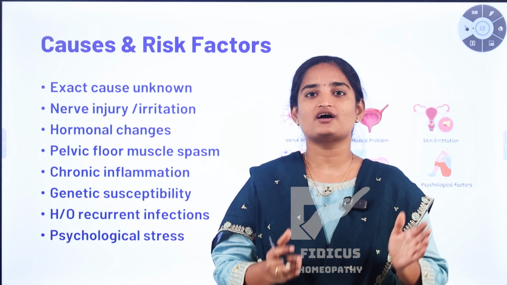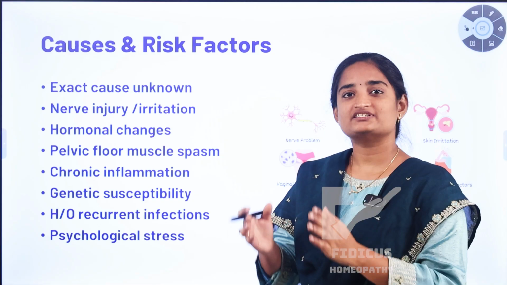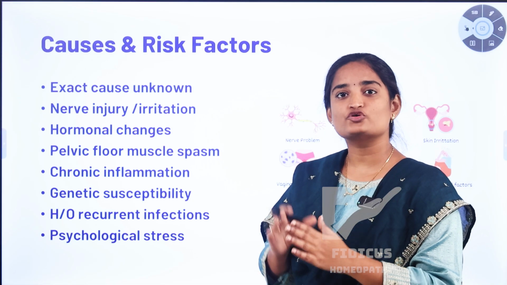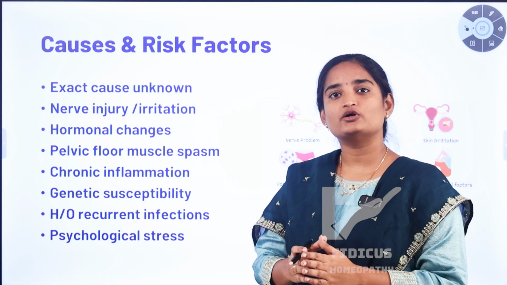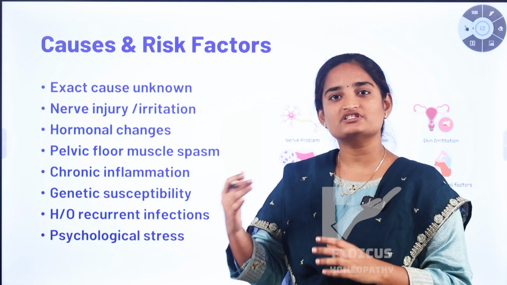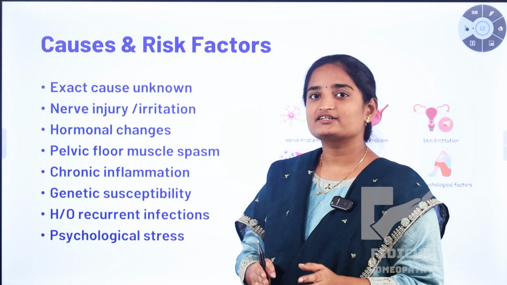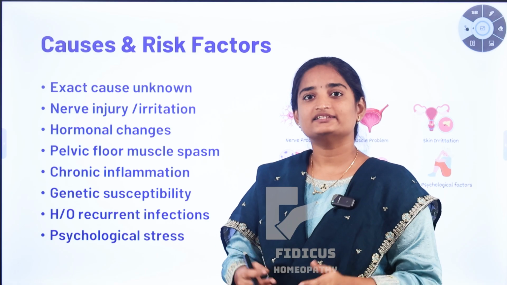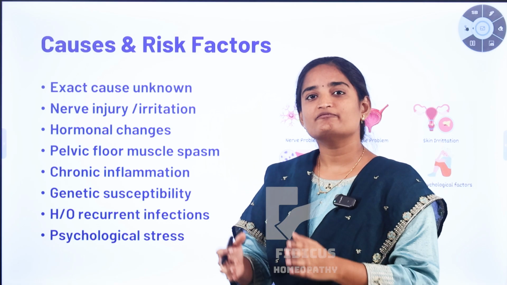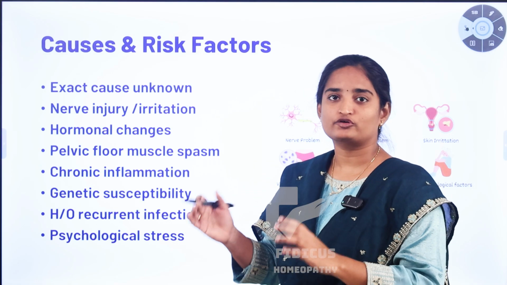Usually there is no clear cause for vaginal pain. The cause is usually identified by the exclusion method. Exclusion method means we rule out other possible conditions to diagnose this vaginal condition, which we call Vulvodynia. Firstly, there is no exact cause for this vaginal pain. Unlike other conditions, there are no provoking factors for this condition. It is a multifactorial condition.